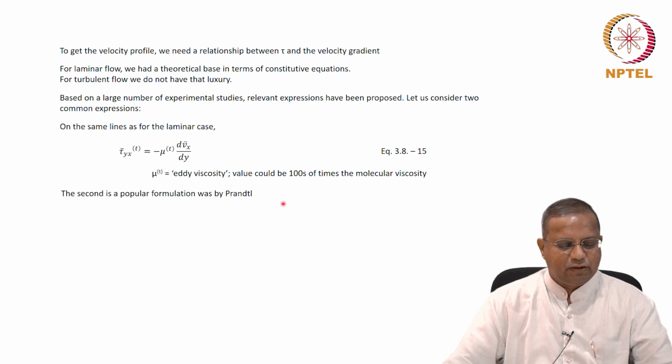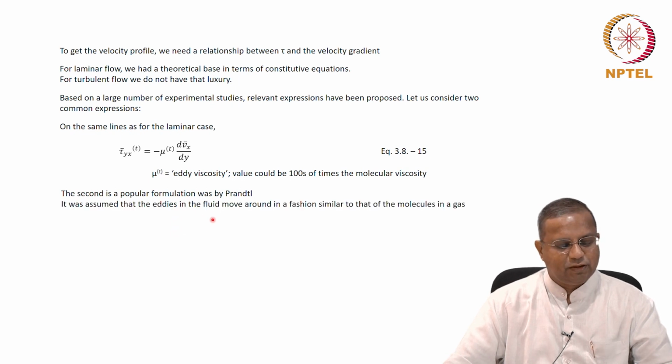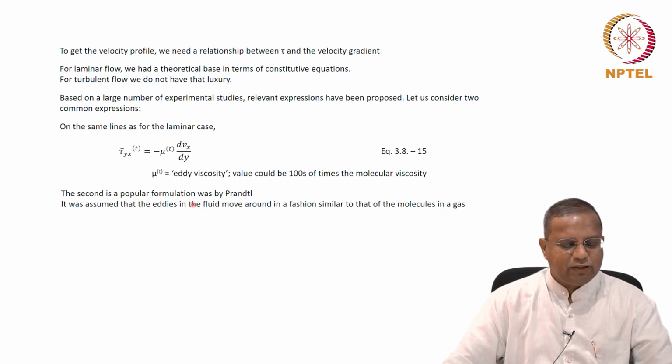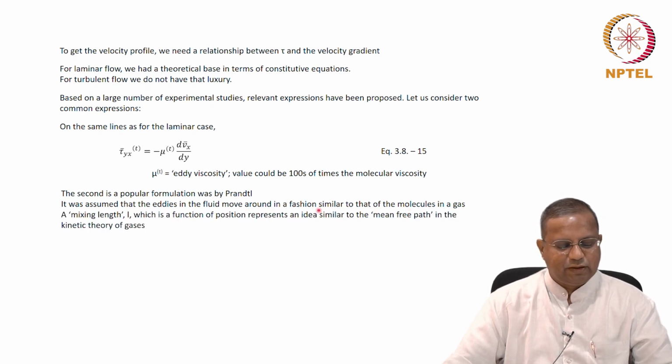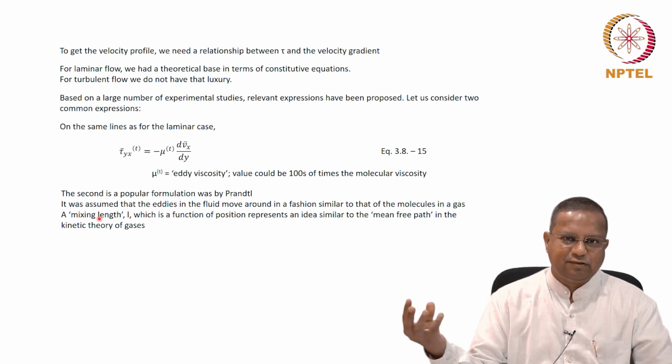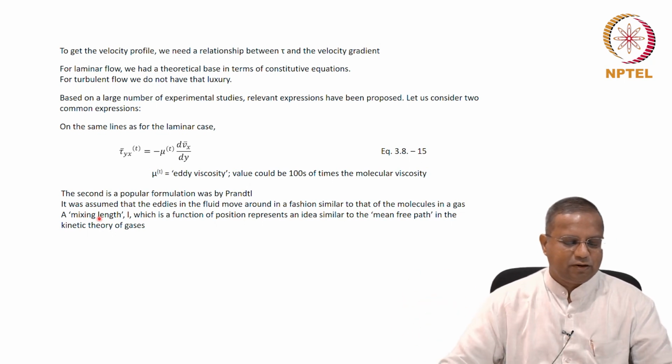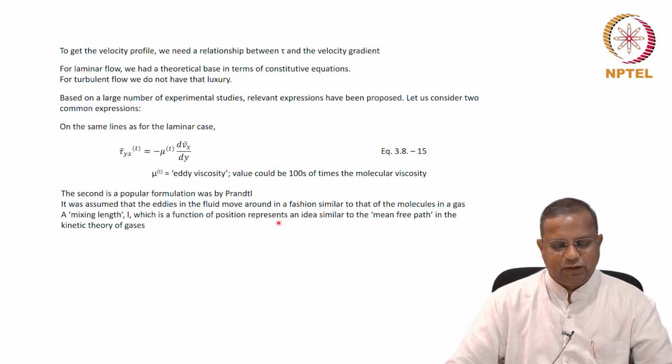A second relationship, a popular formulation, was given by Prandtl a long time ago. For doing that, he assumed that the eddies in the fluid move around in a fashion similar to that of molecules in a gas. And therefore, the gas kinetic theory principles can be brought in here. A mixing length L, which is a function of position, represents an idea similar to the mean free path in the kinetic theory of gases.